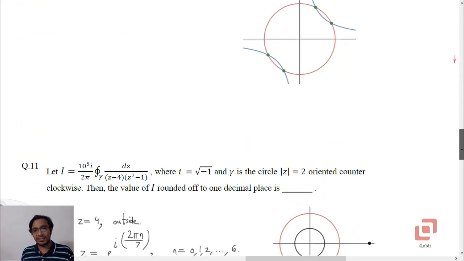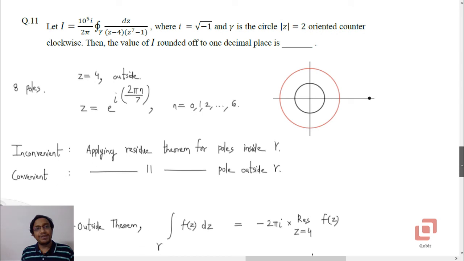Now let us go to the last question, which is based on complex variables. Question 11. Now this is a bit unusual question because although it is based on the residue theorem, it actually uses a different theorem. If you use it, then the answer comes fairly quickly.